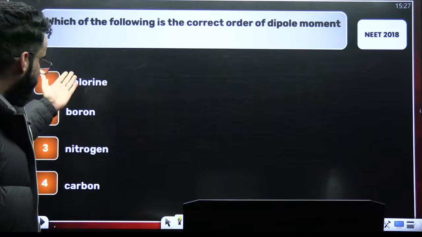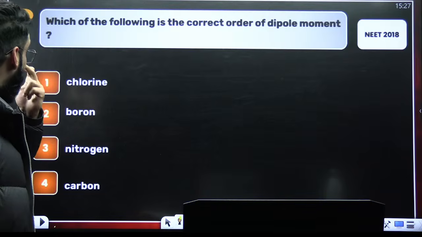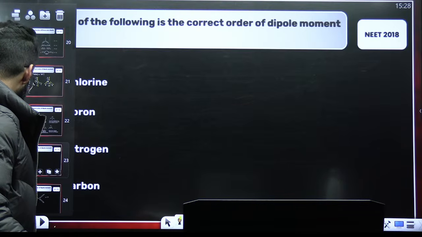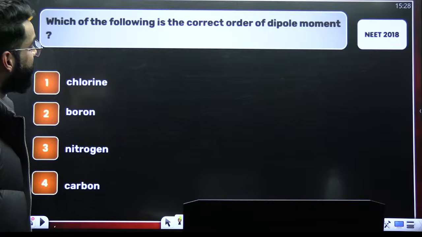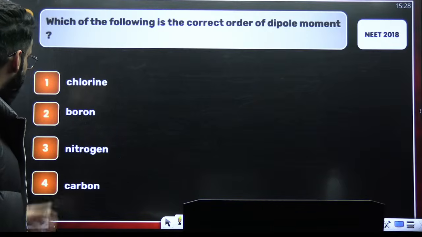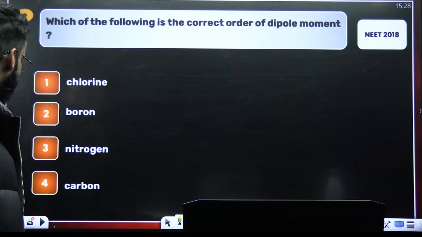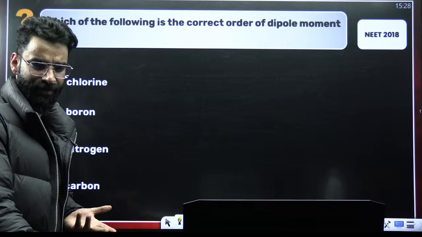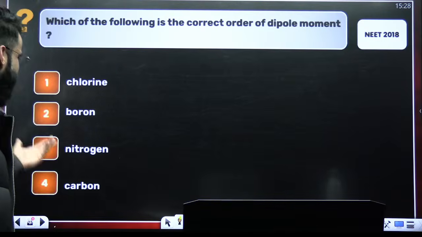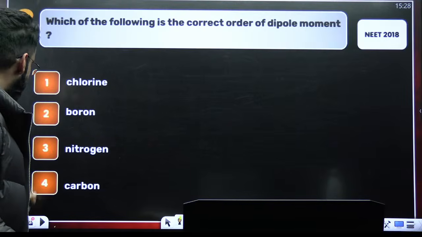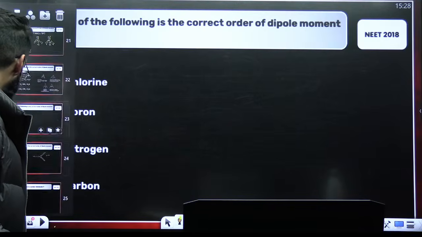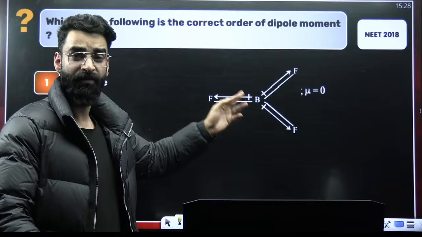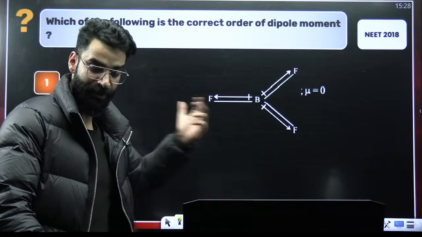Right? So basically, let me first of all check the question carefully. The question should be different here. Which of the following is the correct order of dipole moment? But what correct order? Molecule should be given to us, right? I think this question will be related to some BF3 only, which will have 0 dipole moment. Anyways, the question is not complete here. Yes, in the actual question, there should have been BF3 given, wherein you were supposed to check which of the following has 0 dipole moment. So it should be BF3 only.